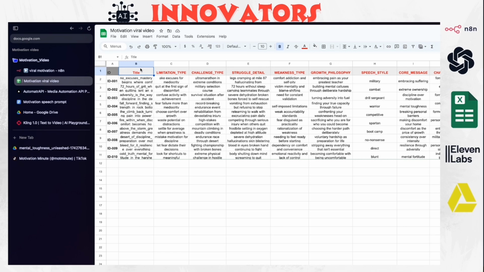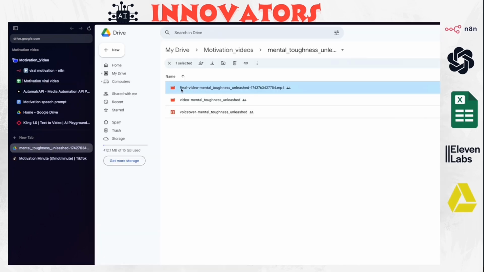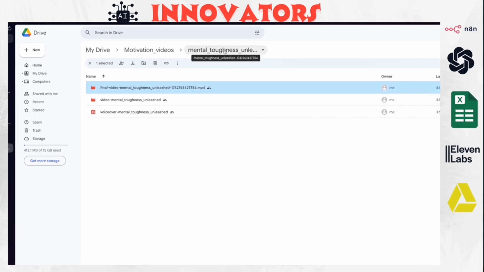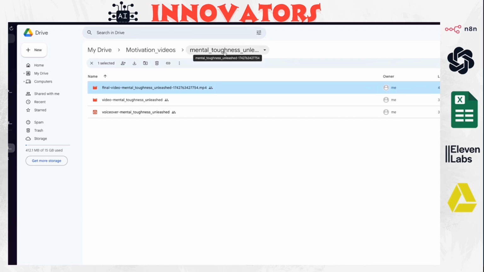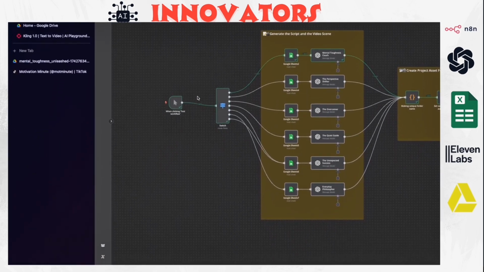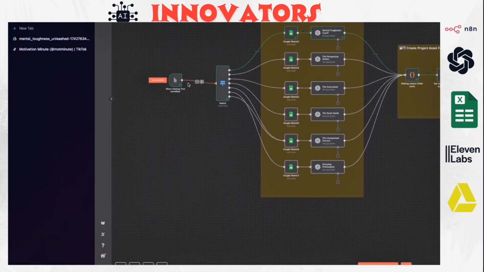So we can add this title, as you see here, the one we created earlier. It has the files called mental toughness unleashed underscore timestamp. So we use this title basically just to create the folder name. Okay, so now we jump to n8n and I'm going to walk you through every step.